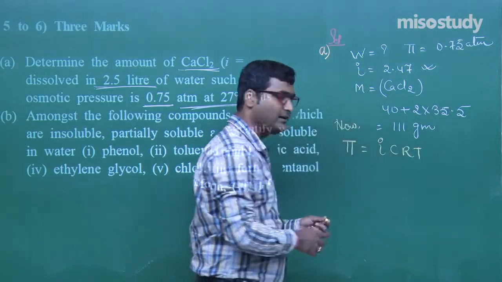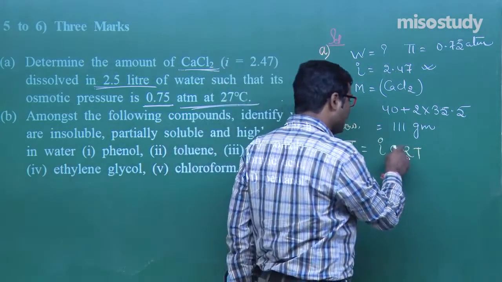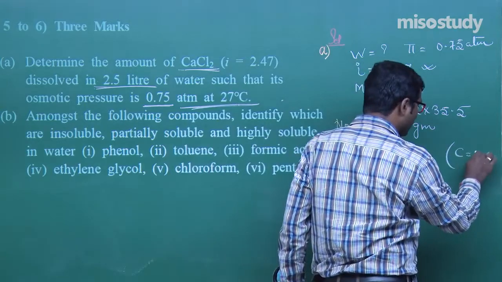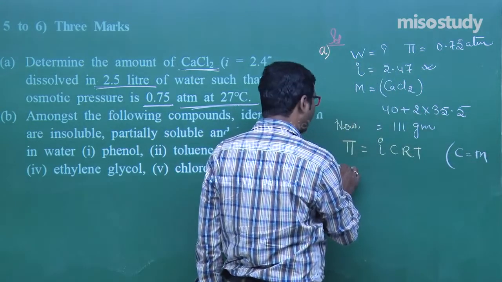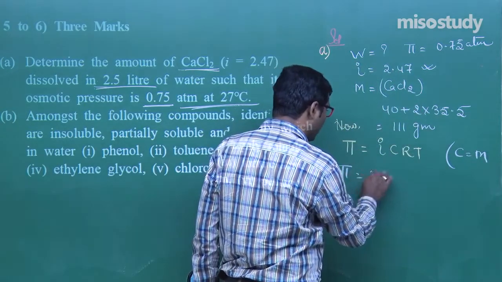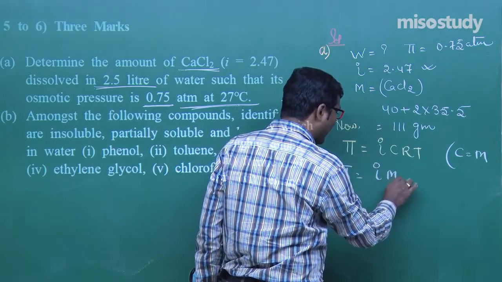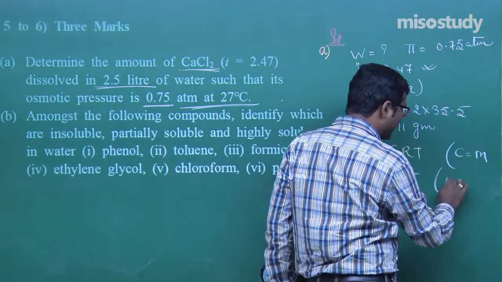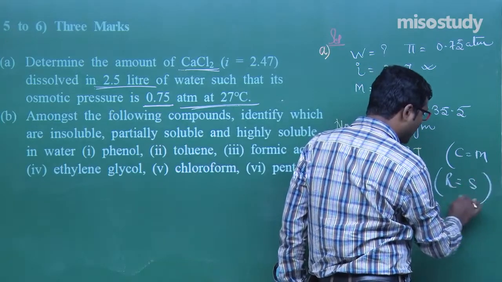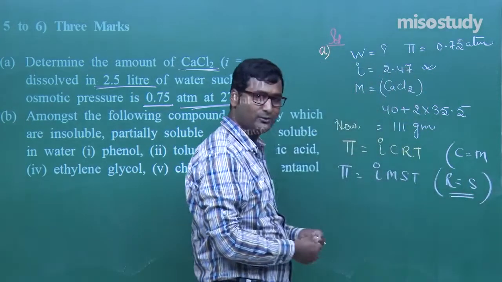What is C, my friend? C is the concentration, that is the molarity. We can write pi is equal to i into MST. What is S? That is the solvation constant. R and S have equal value.